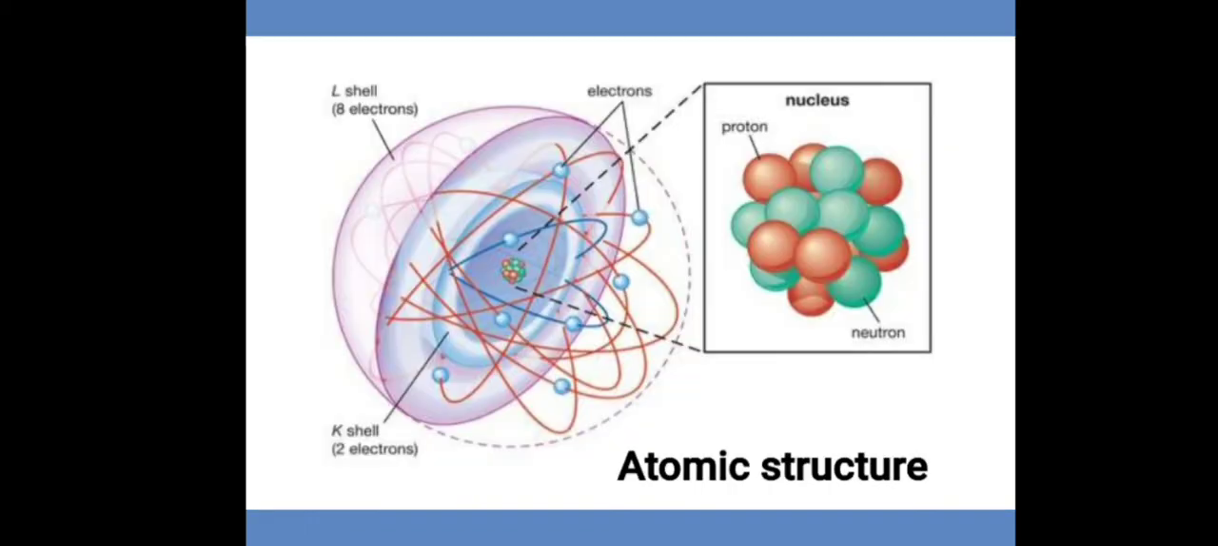The atomic structure shows three particles in it. They are electrons, protons and neutrons. Electrons are negatively charged particles, protons are positively charged particles, and neutrons are neither negative nor positive.